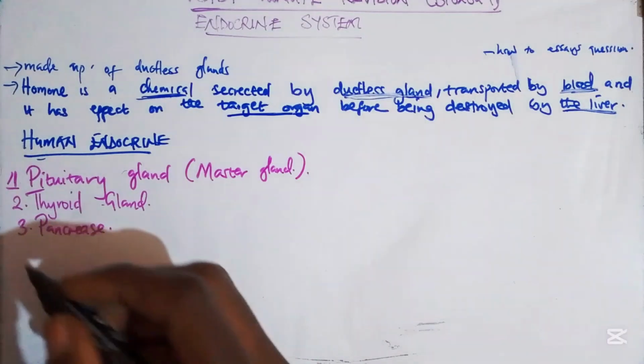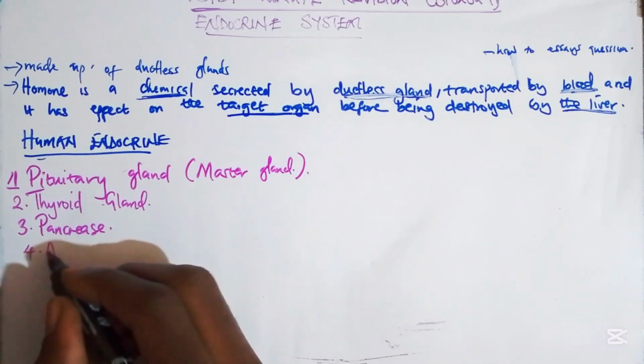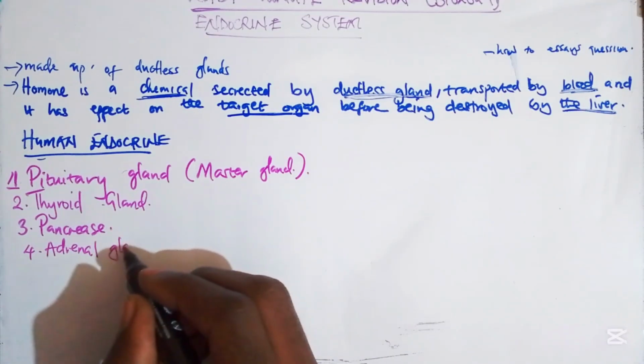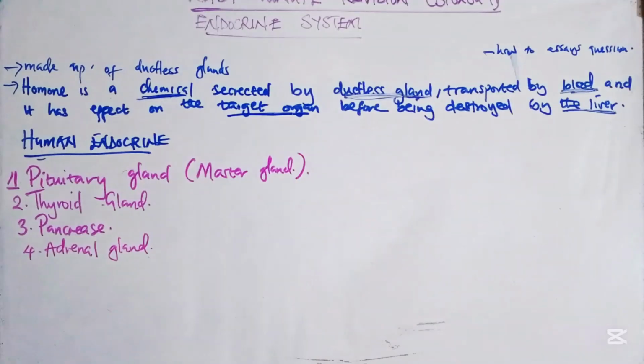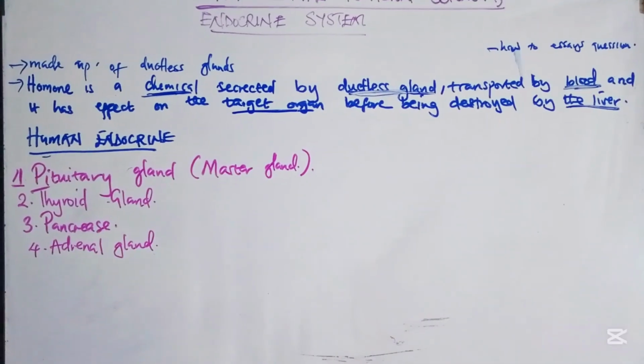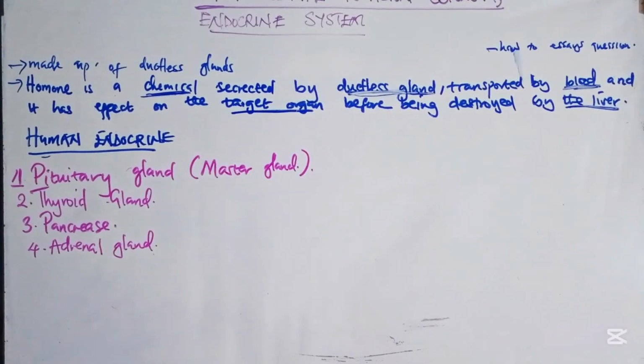Then another one is the adrenal gland. The adrenal gland is also one of the important glands which we are going to discuss in this video.